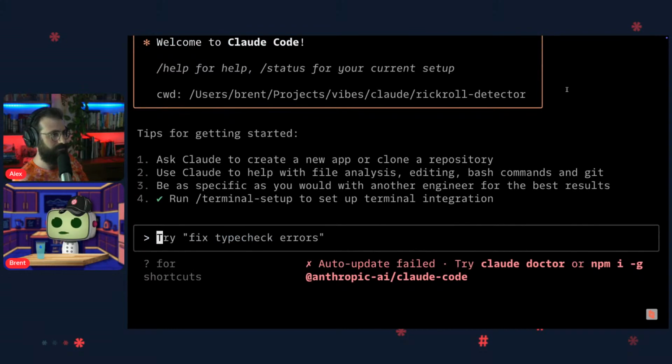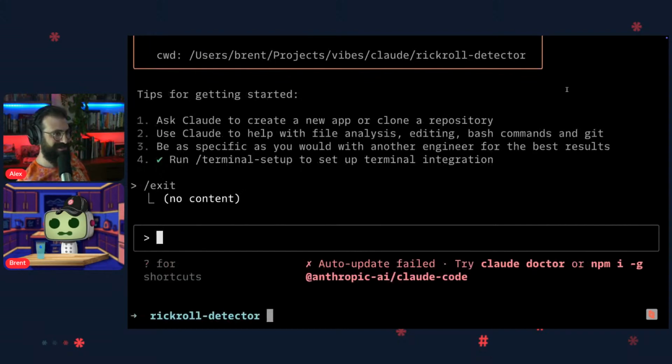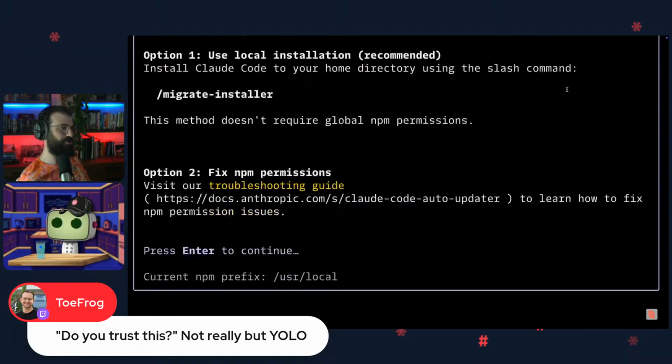Auto update failed. Well, that's fun. I haven't seen that one before. This is obviously a new machine, so who knows why? Let's do, what was it? Claude Doctor? It said run Claude Doctor. Okay, let's see what Claude Doctor does. I also appreciate Toefrog here. Do you trust this? Not really, but YOLO.